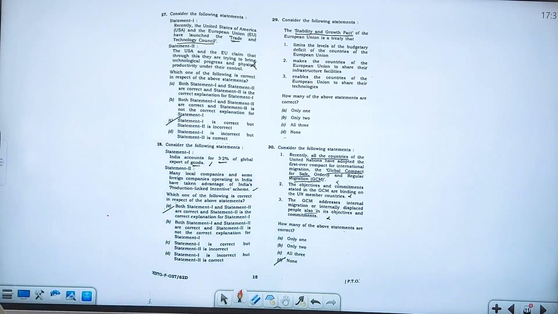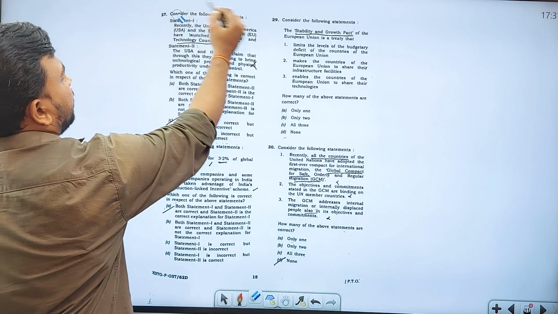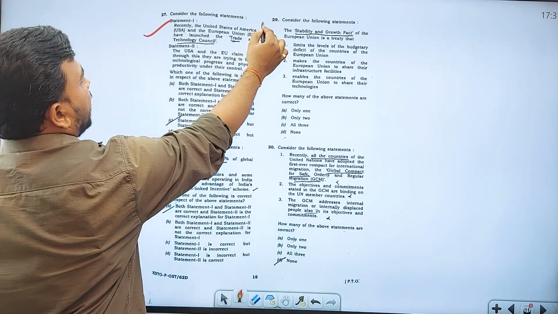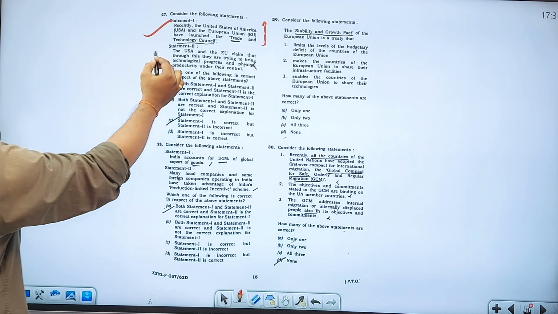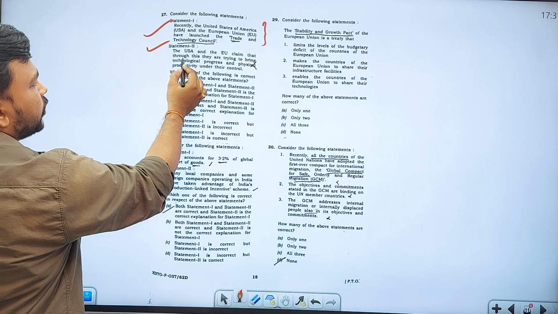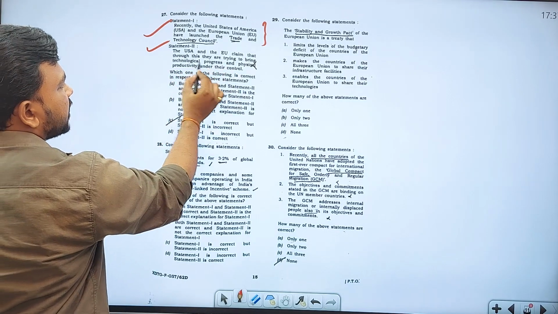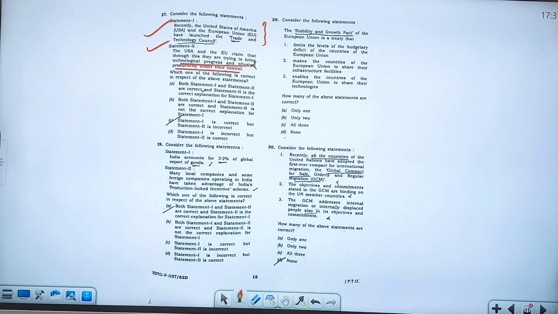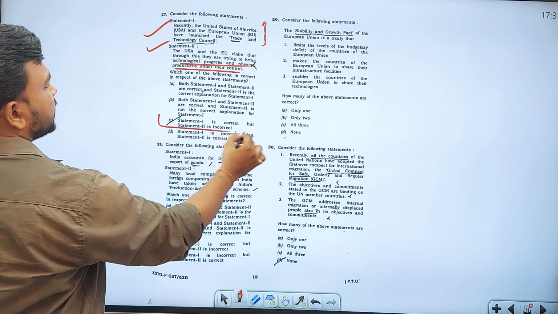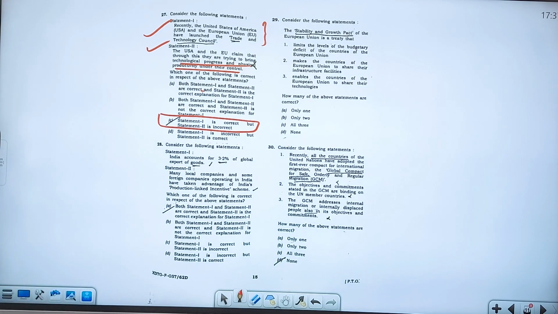If you see this 27th question, statement 1 says recently the United States of America and the European Union have launched the Trade and Technology Council. Is it a right statement? Yes, it is the right statement. Statement 2, the USA and EU claim that through this they are trying to bring technological progress and physical productivity under their control. Physical productivity under their control, no, it is not related with that. So the answer is just statement 1 is correct, 2 is incorrect. Of course, difficult, no doubt about that.